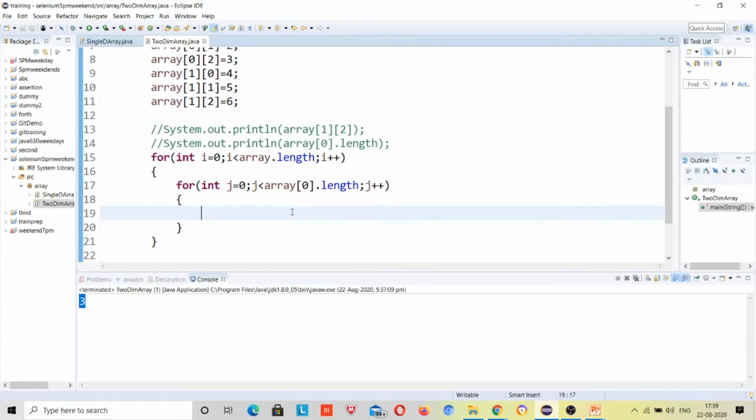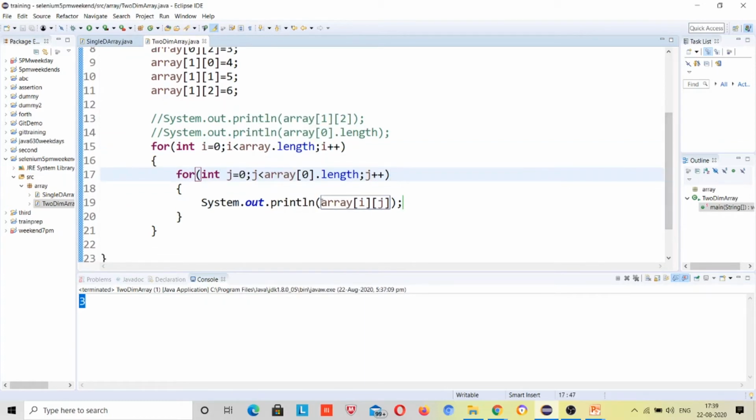So now I want to print System.out.print array i and j, right? So what will happen? First it will come inside this outer loop. Just remove this ln from here to understand, and give a space so that we can understand.